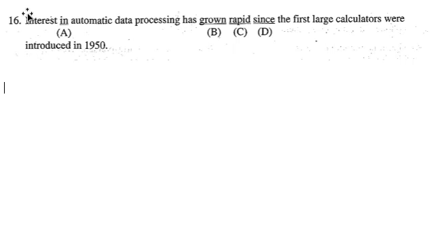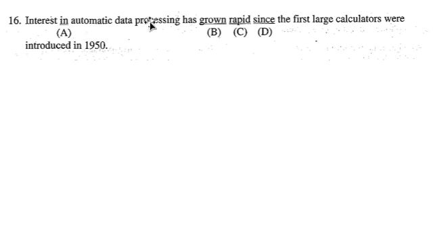So let's go through the sentence. Let me go to choice A here. Interest in, and interest in works. That's the correct preposition that goes with this idea. Interest in something. You have interest in something. You are interested in something. So A is good. Let's go on.